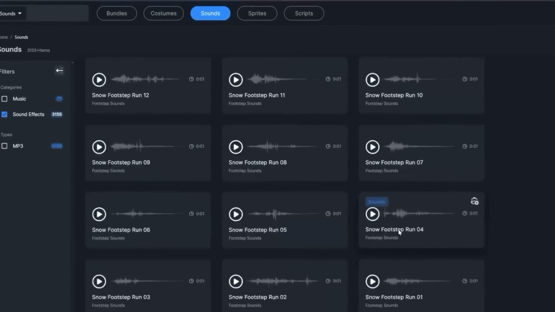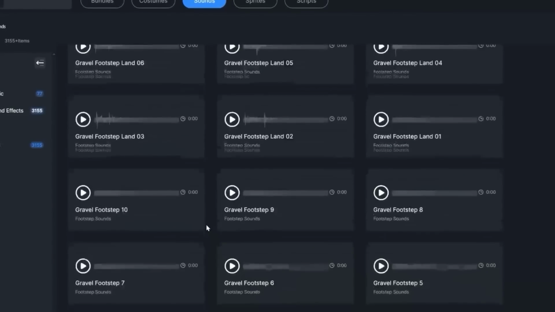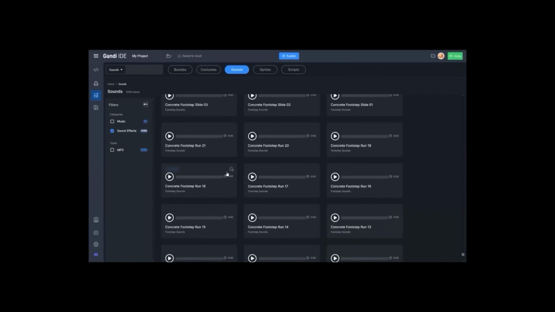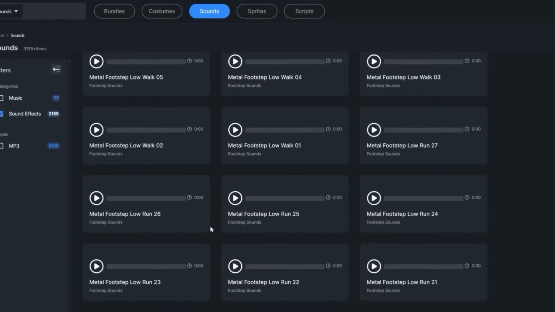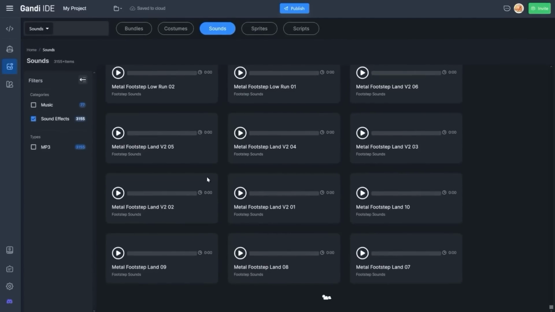3,155 sound effects. What's up with the footstep sound effect? Jeez. I'm still scrolling. Alright, we're on gravel. Gee, hopefully this should be ending soon. Still scrolling. How many footstep sound effects? Are these all the sound effects all footsteps? Can I search for not footsteps?